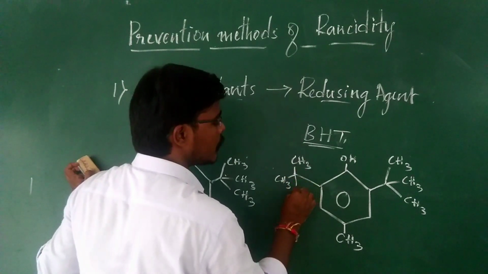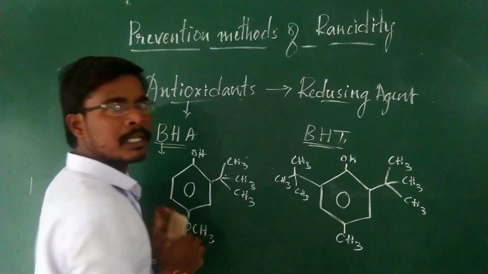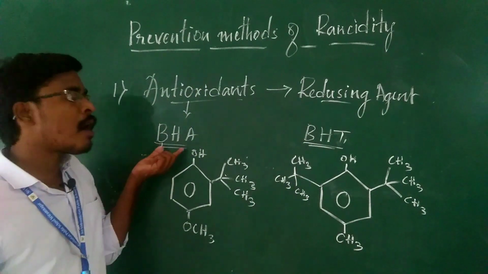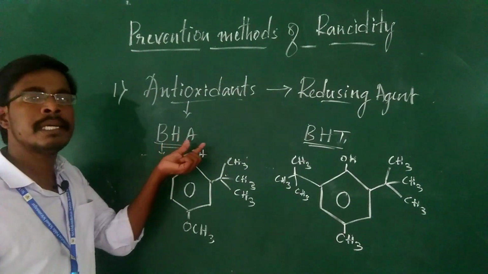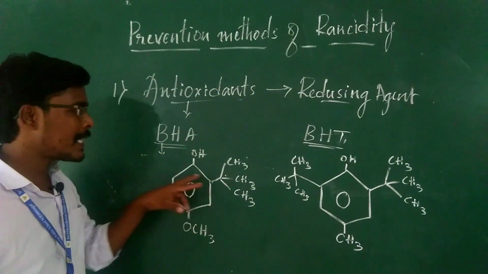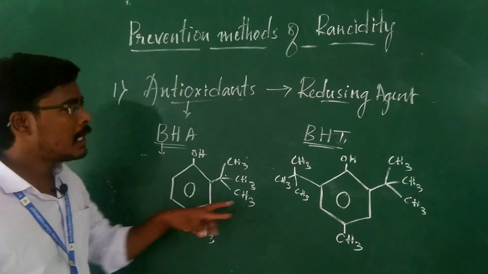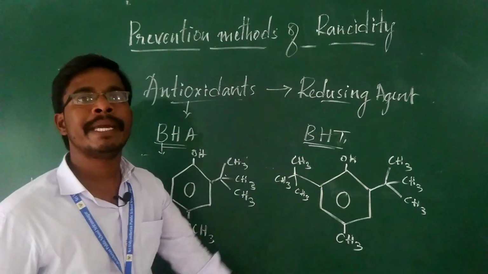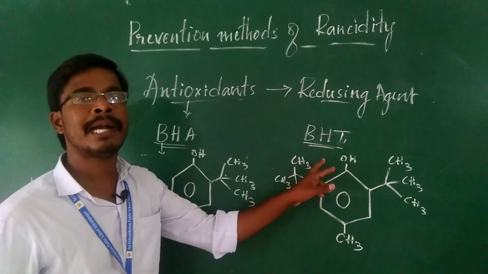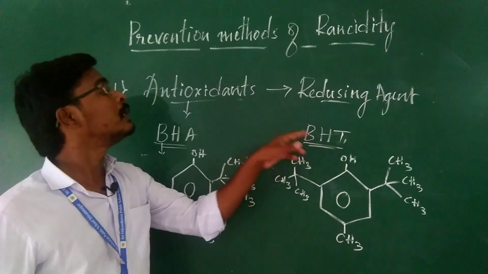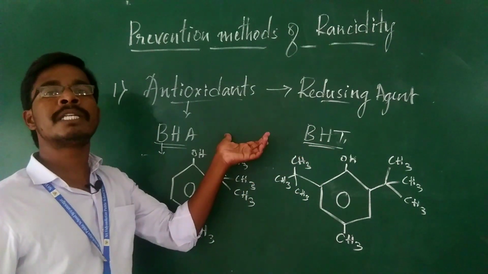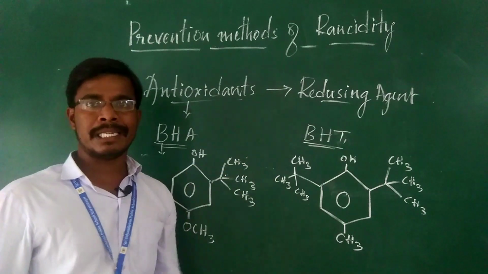They may ask this question for 1 mark, the structure of butylated hydroxy anisole. So this is your structure for BHA, and this is the structure for BHT, butylated hydroxytoluene. So these are the antioxidants which are used to retard rancidity.